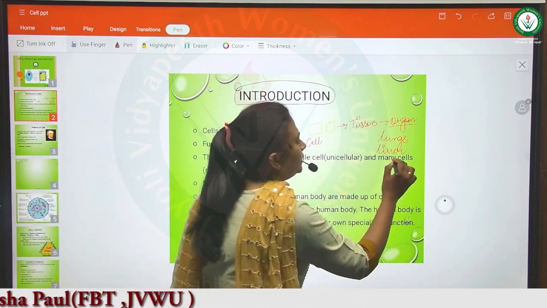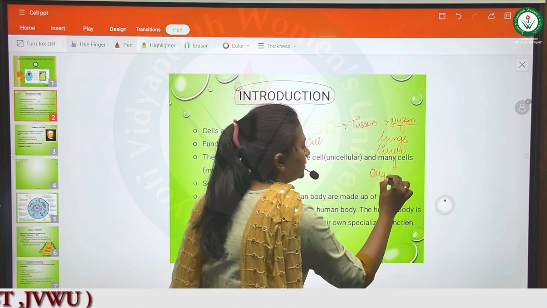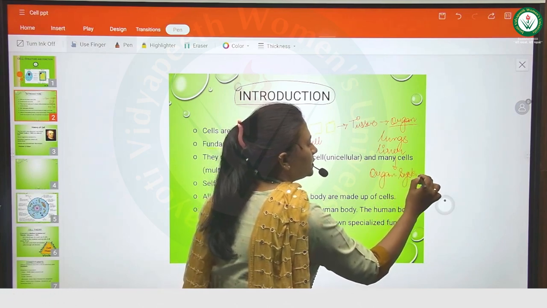Then these organs will develop into an organ system.